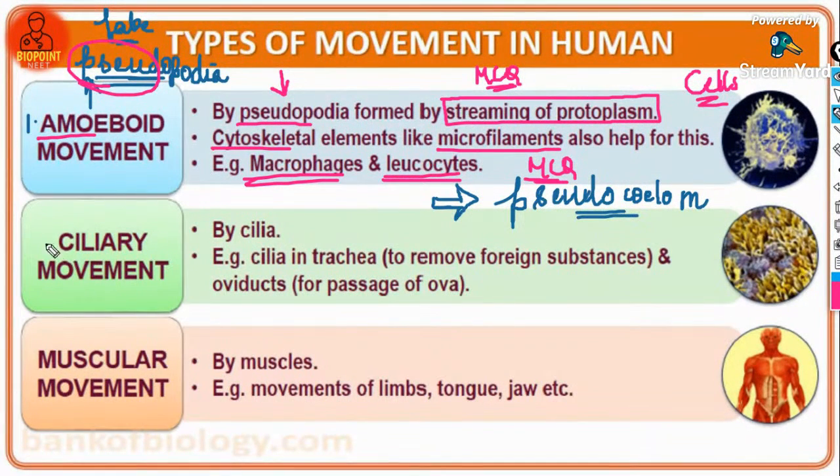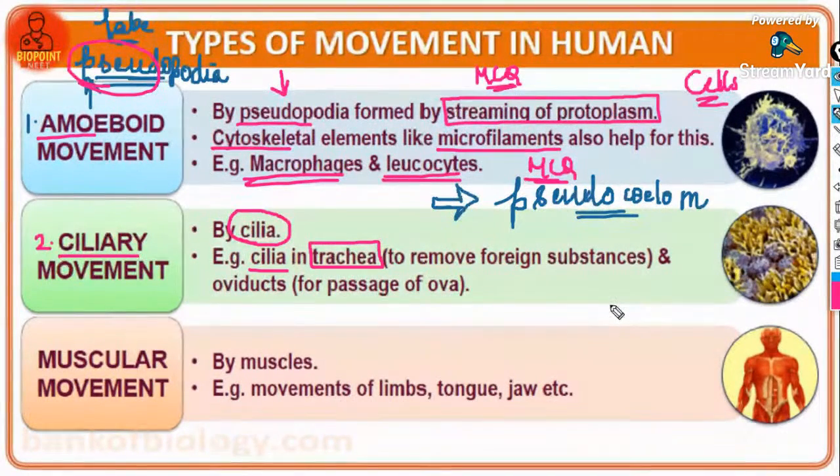Next is ciliary movement. The term suggests that the organism moves with the help of cilia, exactly as in paramecium. Inside our body, cilia are present inside the trachea. In the chapter Structural Organization in Animals, you studied ciliary epithelium. Where is ciliary epithelium found? In the fallopian tube and inside the bronchioles.